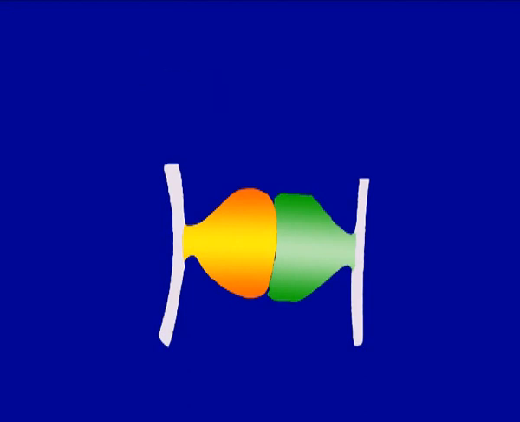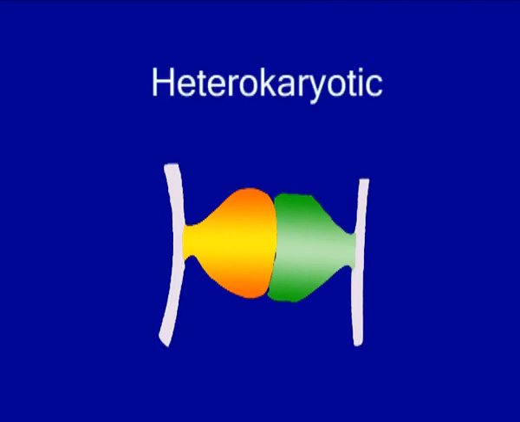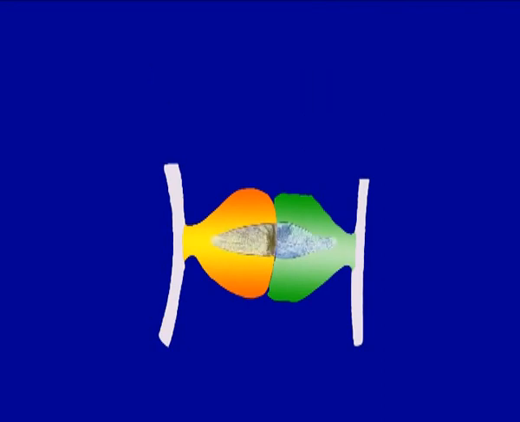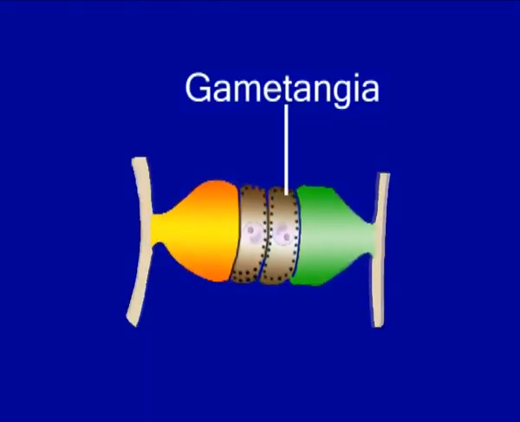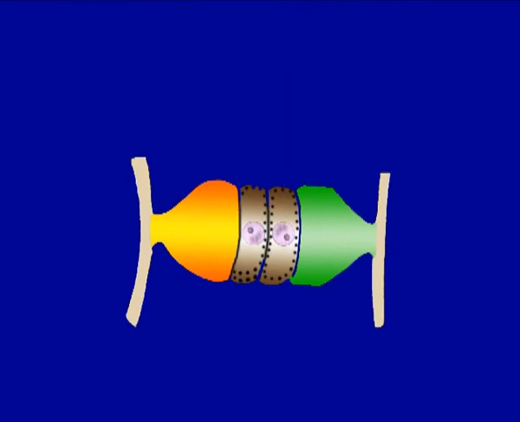The fused hyphae containing haploid nuclei from two individuals are heterokaryotic. In some cases, plasmogamy results in cells with one nucleus from each individual. This condition is called dikaryotic. From the progametangia, a cross wall forms behind each tip, forming gametangia. The hypha behind each gametangium is called a suspensor.